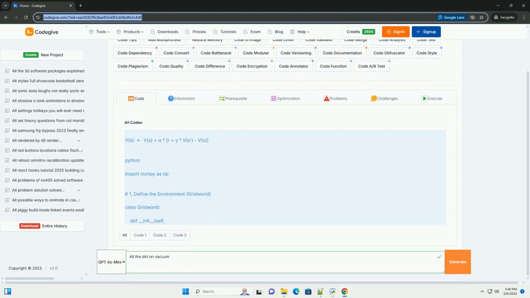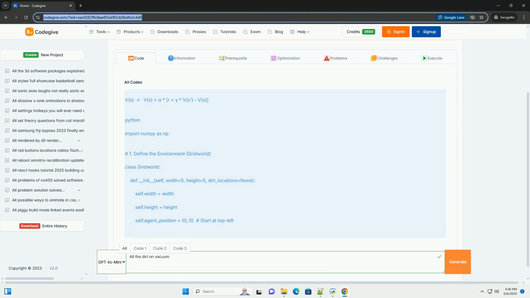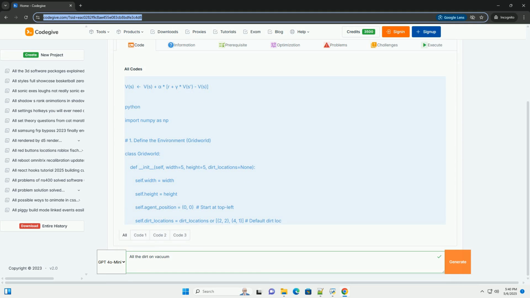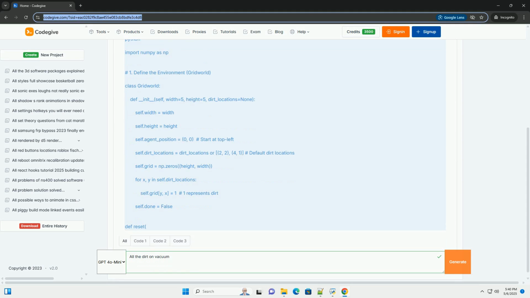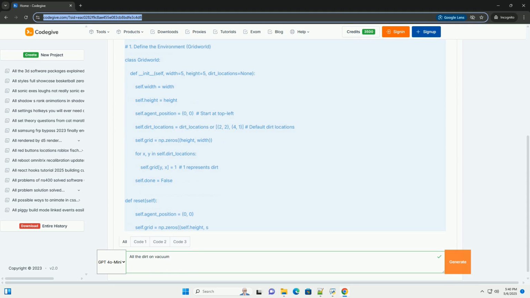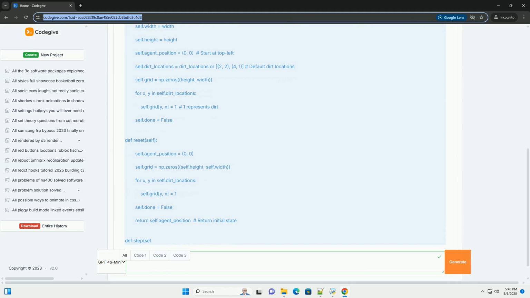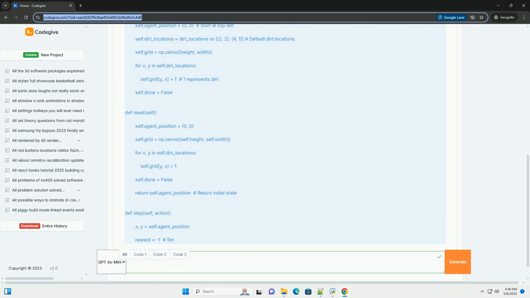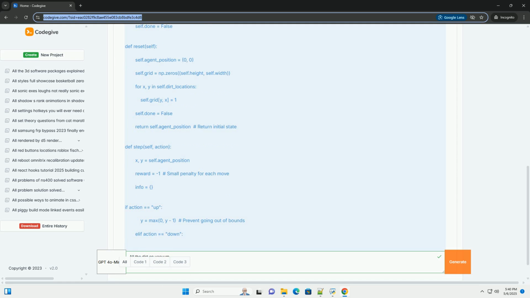OK, let's dive deep into the world of vacuuming, not the chore kind, but the fascinating reinforcement learning technique called temporal difference, TD, learning with a gridworld vacuum cleaner example. We'll cover the theory, implementation in Python, and explore variations. Get ready for a thorough journey.